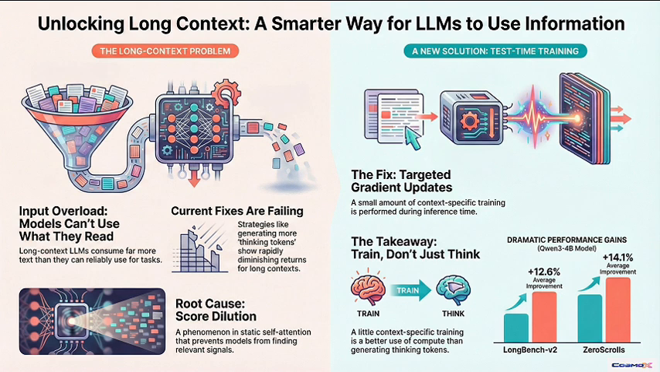Yeah. It is. The paper is very clear that these strategies show rapidly diminishing returns. They just completely fail at long context. The model can write pages of internal notes and still miss the key fact buried 50,000 tokens ago. So why does that happen? We've heard the term score dilution thrown around. Can you break that down for us? Why does the architecture struggle?